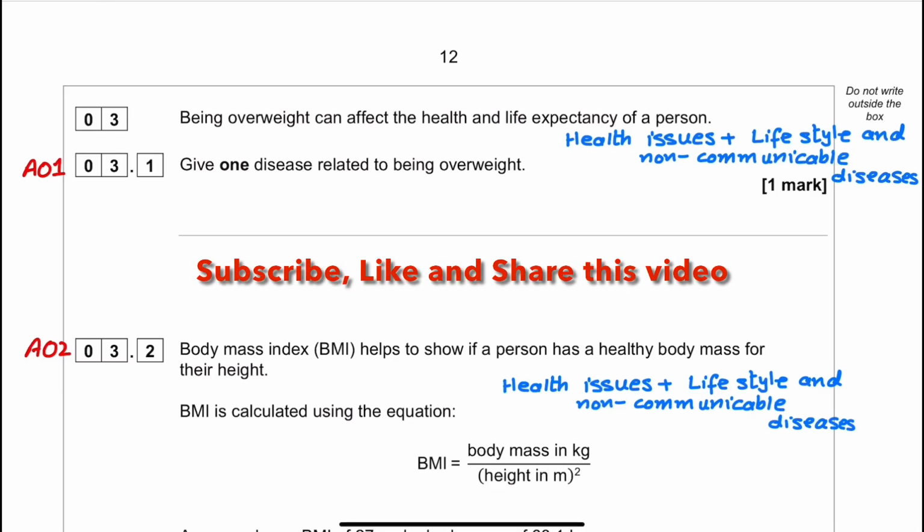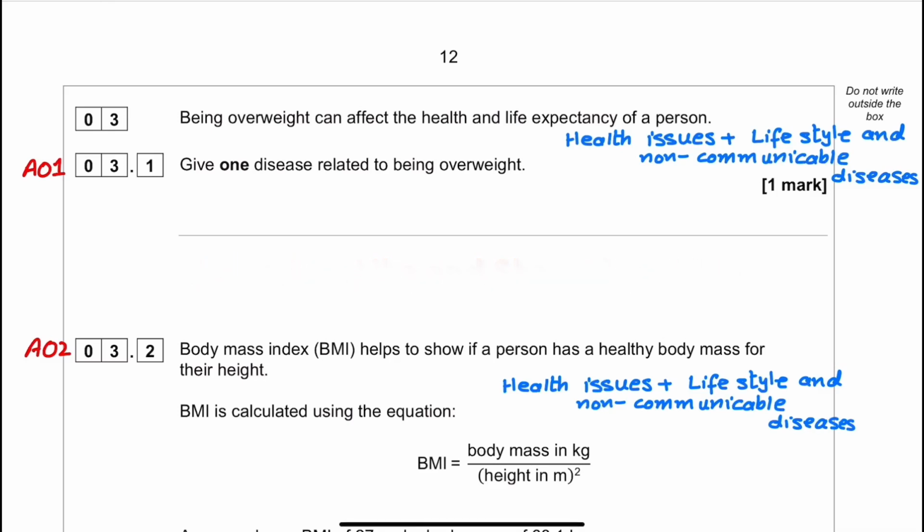Question number 3. Being overweight can affect the health and life expectancy of a person. 3.1. It is an A1 question, and this question is from health issues, lifestyle, and non communicable diseases. Give one disease related to being overweight. Students have different options. There are different diseases related to being overweight, like diabetes or heart diseases.